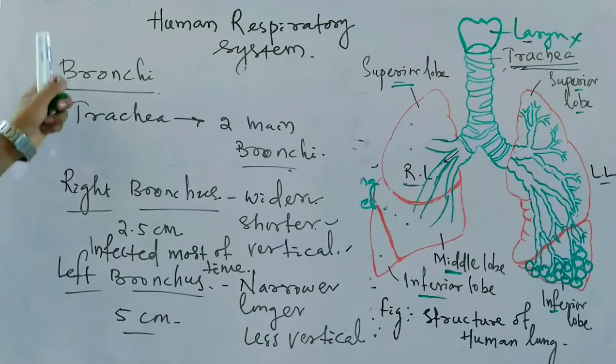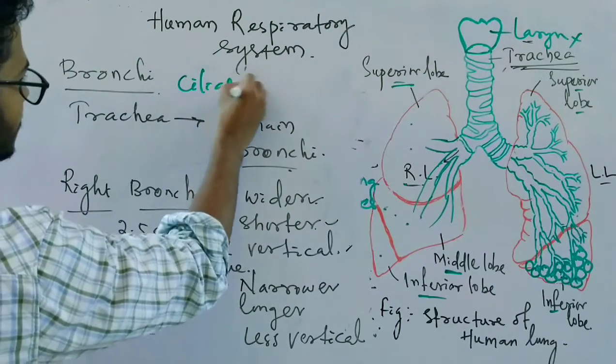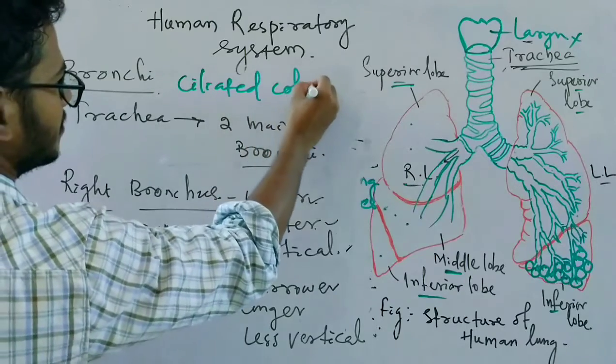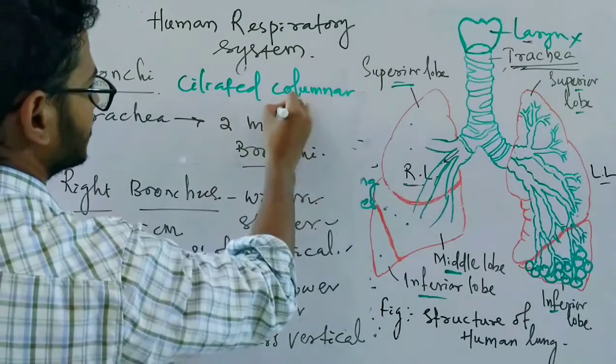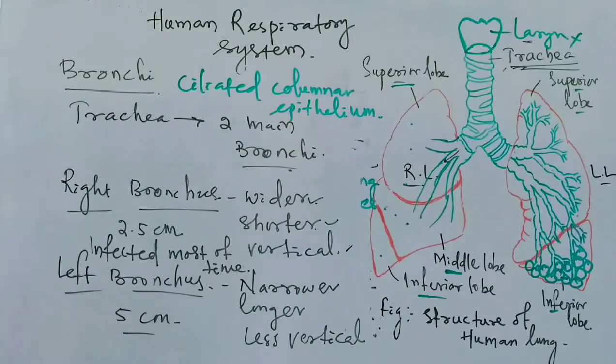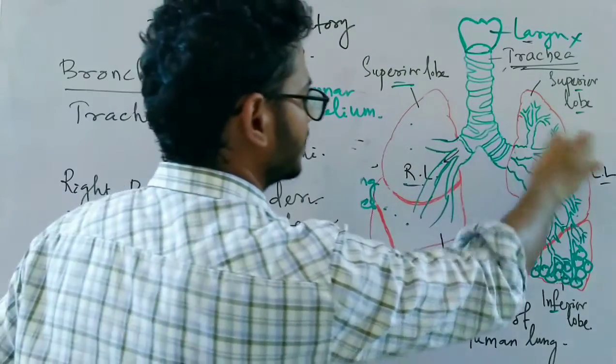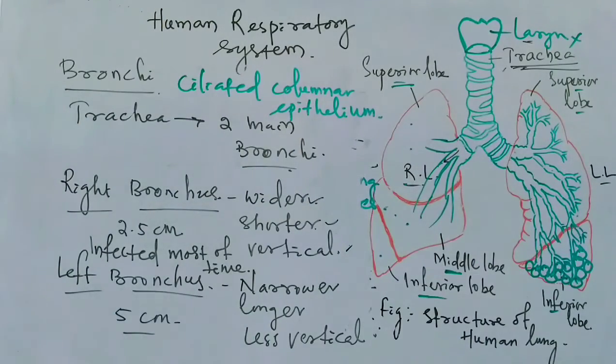So the bronchi are lined with ciliated columnar epithelium. Okay, ciliated columnar epithelium. And the subdivisions: after the formation of bronchi from the trachea, the bronchi again divide and redivide.